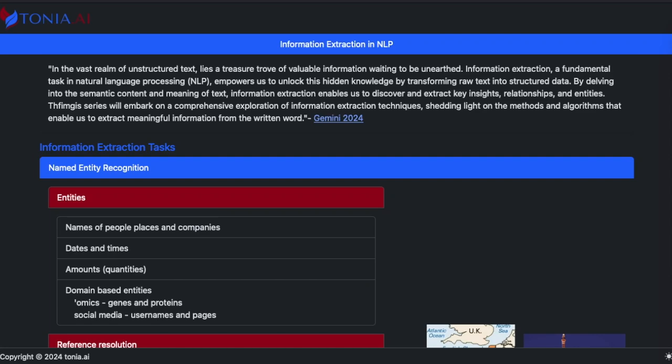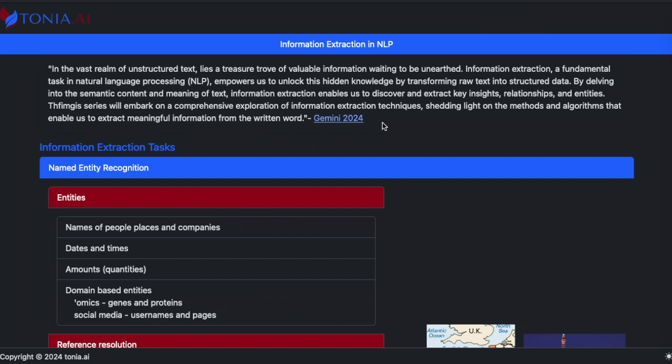Let's look at information extraction in natural language processing. We know that text comes in the form of unstructured data, and we want to extract information from that data by using natural language processing.